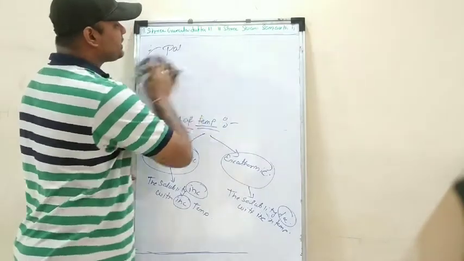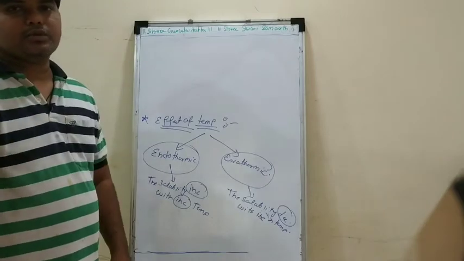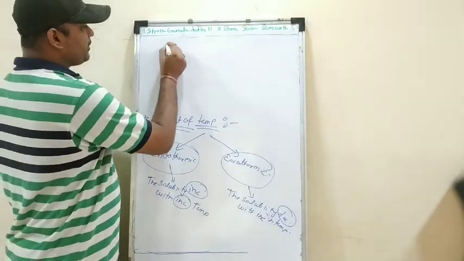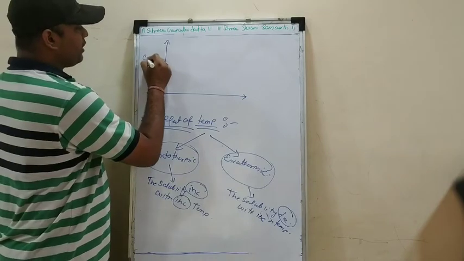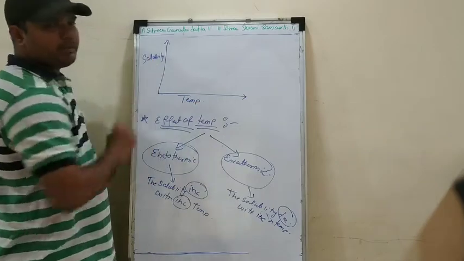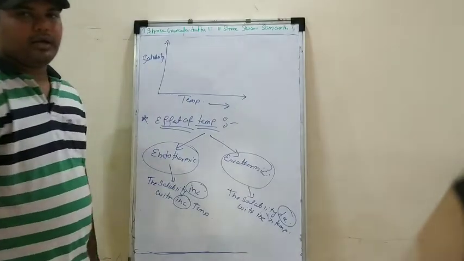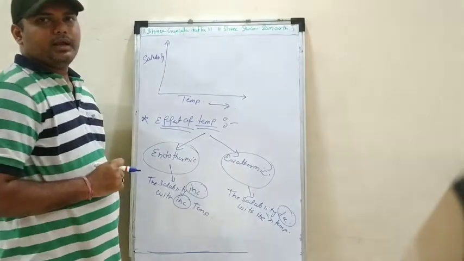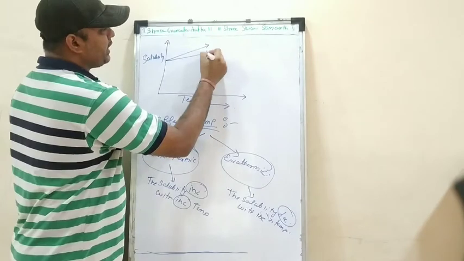Okay, now we can also explain the effect of temperature with the help of a graph by plotting the solubility against the temperature and showing different kinds of curves, right? So let's see what those curves are when we plot solubility against the temperature. We are going to increase the temperature and we are going to see the behavior of the solubility, whether it will increase or whether it will decrease. So what happens when we take the example of AgNO3 and KI?